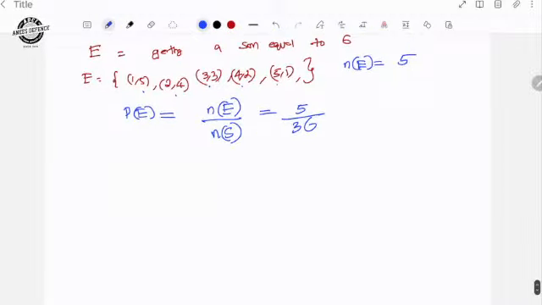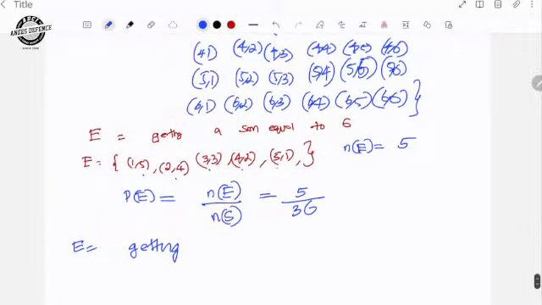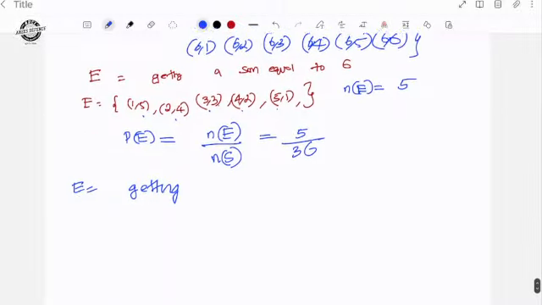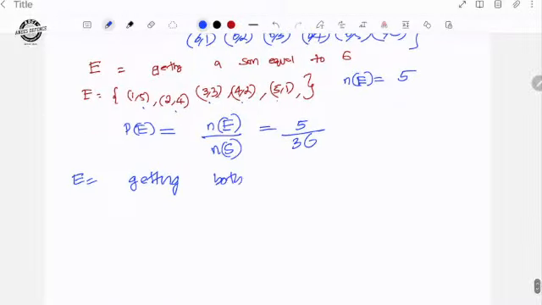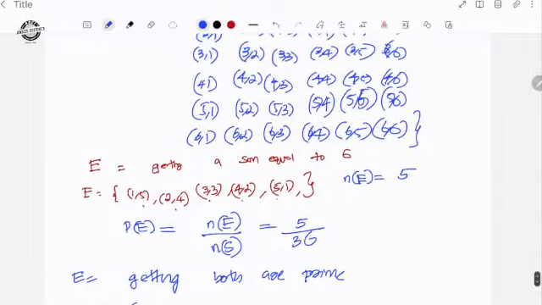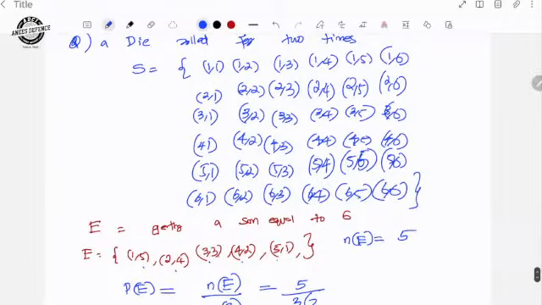Another one I will do. An event E defined as getting both are prime. So what is E? Both are prime means that if one is not a prime, we cannot take it. 1 is not a prime, 4 is not a prime, 6 is not a prime. So we can take only from 2, 3, 5.